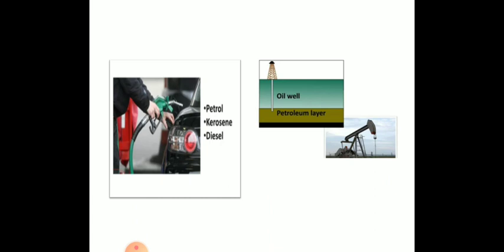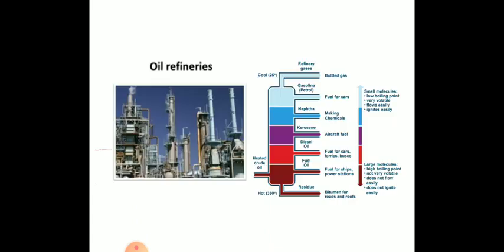So to take out the crude oil or raw petroleum, we use very high power vacuum pumps, and we suck the crude oil out of the water body. Then the raw petroleum or crude oil is taken to the refineries, and by the process of fractional distillation, the important components are separated. As you can see in the picture, the different components have different boiling points, and on the basis of their boiling points, they are separated.